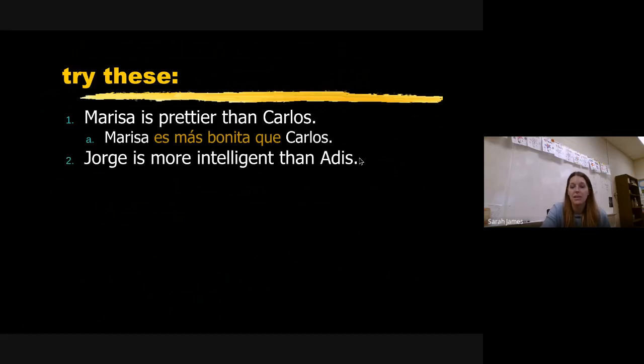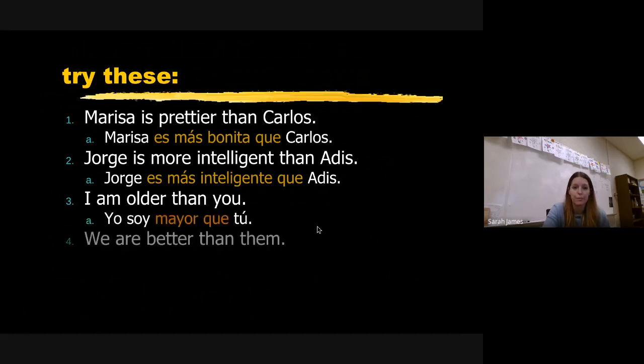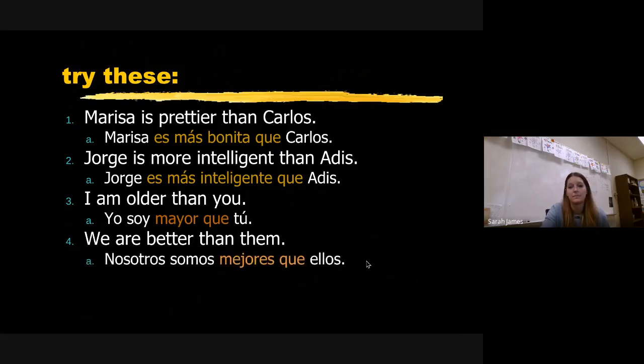Jorge is more intelligent than Adis. So I'm going to say Jorge es más inteligente que. It's going to look like that. I'm older than you. You have to use one of those fancier words from the more recent slides. So yo soy mayor que tú. We are better than them. We're going to say nosotros somos mejores, the plural, que ellos.